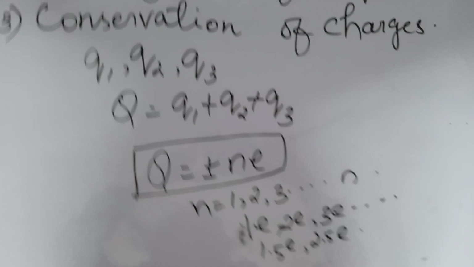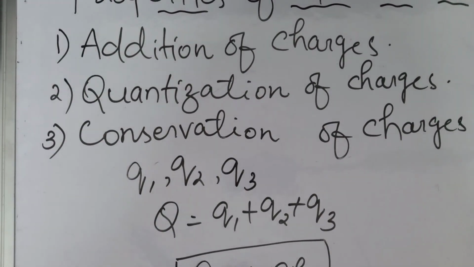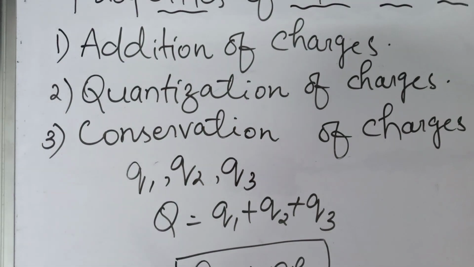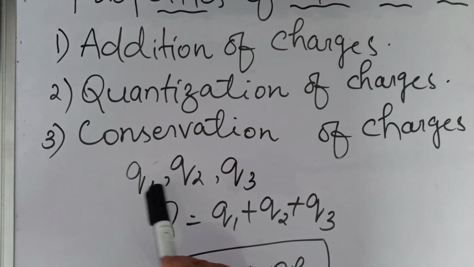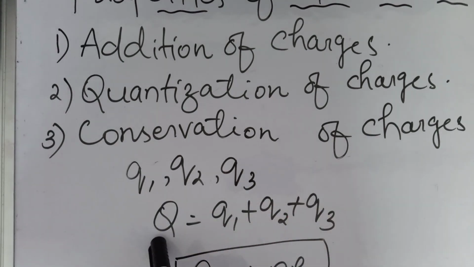So these are the three properties: addition of charges, quantization of charges, and conservation of charges. For addition, how can we write? In the case of a system, suppose Q1, Q2, Q3 are the charges, then Q will be equal to Q1 plus Q2 plus Q3.